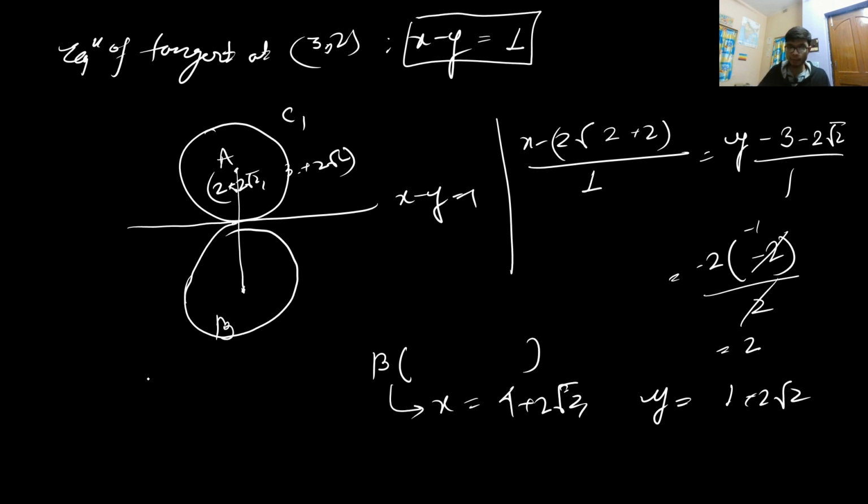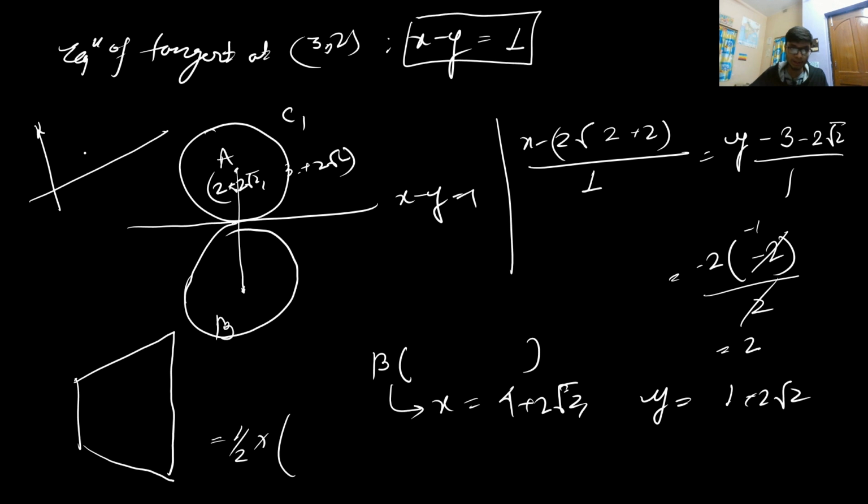Now that you have the coordinate of point B, you get a quadrilateral, which is basically a trapezium. The formula for the area of a trapezium is half into the sum of the parallel sides multiplied by the distance between the parallel sides. So you just need to visualize it. The coordinates are 2 comma 2 plus 2 root 2, so it is greater than 4, and 3 plus 2 root 2 is greater than 5. Something like this.